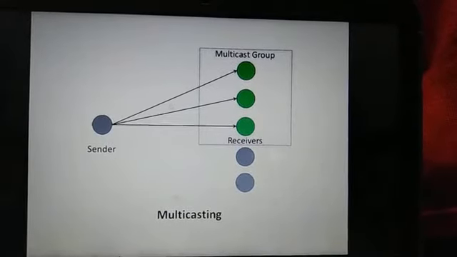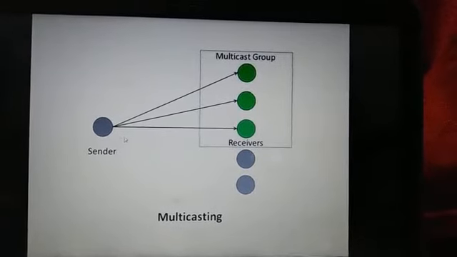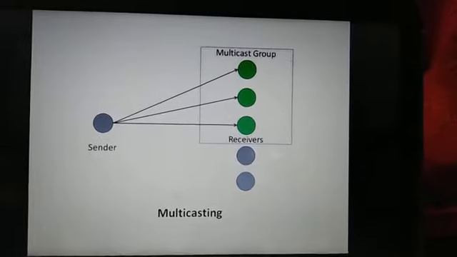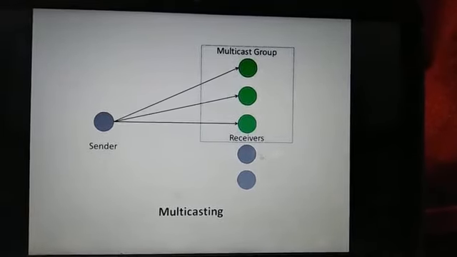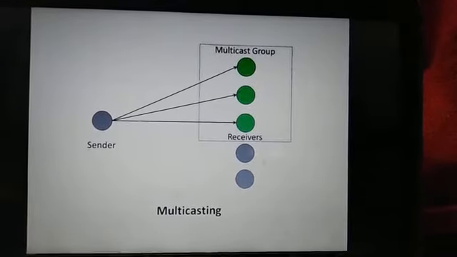As you can see from the diagram, a sender wants to send data packet to specific receivers, which is known as multicast group. The other receivers which are outside this multicast group do not receive that data packet.